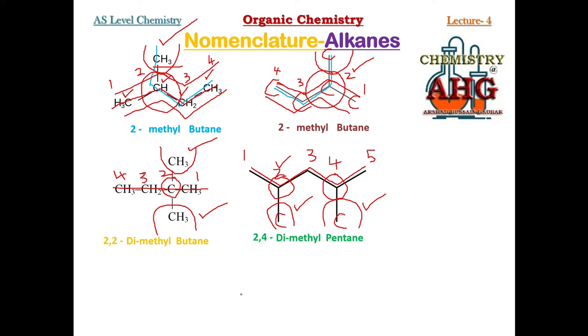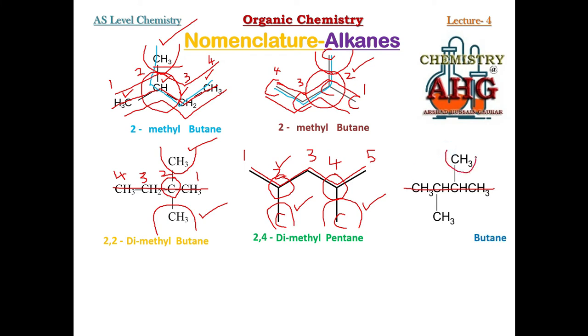Okay. If you have done it correctly, let's move on. This is the next structure. Try to name this. Very simple structures I have chosen for you so that you can understand the idea. Once you understand how to name alkanes, naming of other organic families will become simple. Okay, if you have done this, again the straight chain. How many carbons are in the straight chain? 4. Single covalent bond. So this is butane.